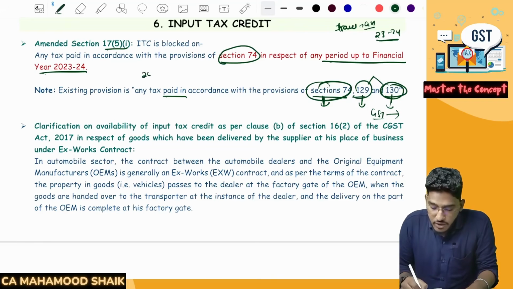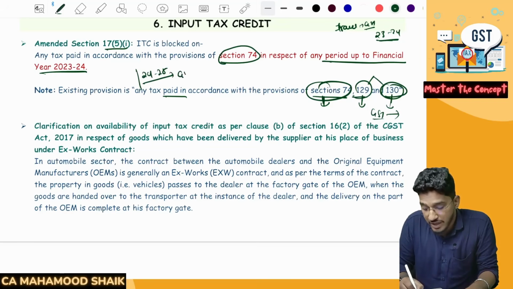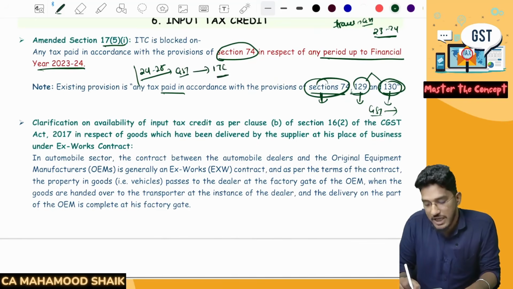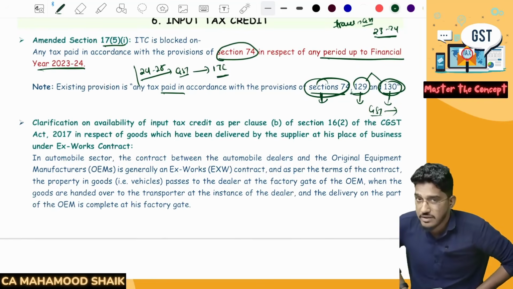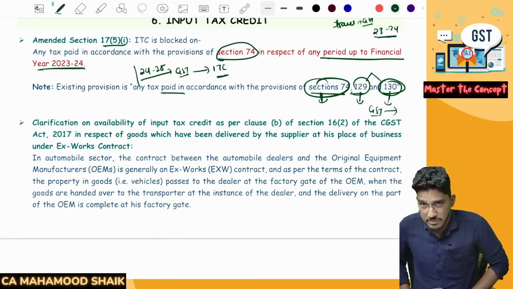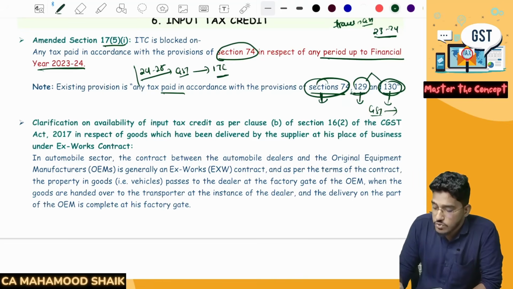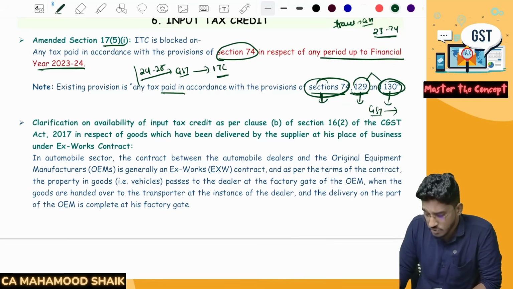That means if you are caught committing any fraud from financial year 24-25, that's why you have paid the GST, still that GST also you can claim as input tax credit. Able to understand, everybody?